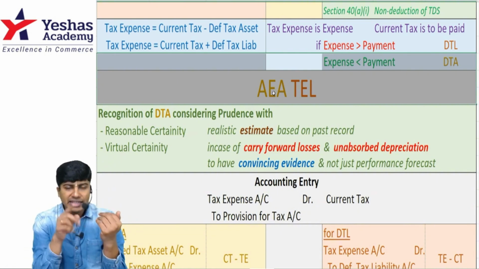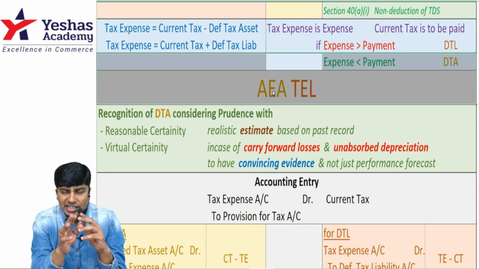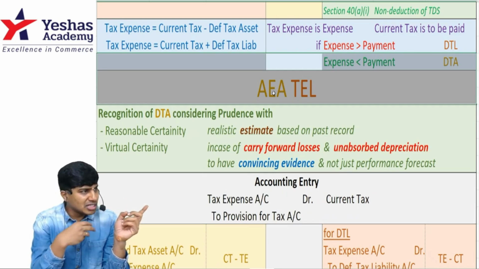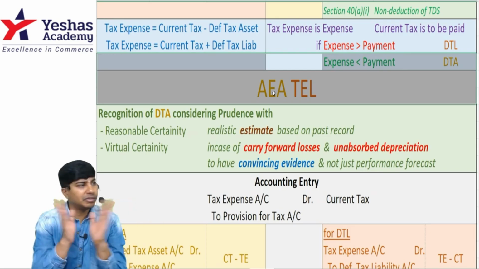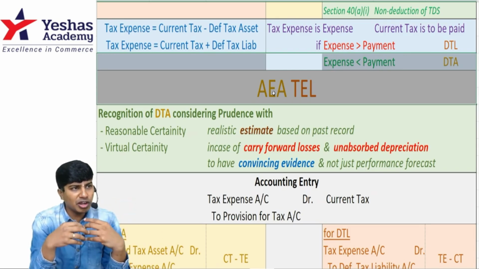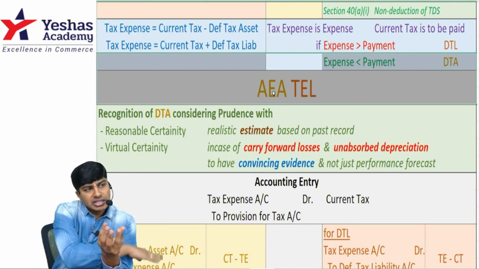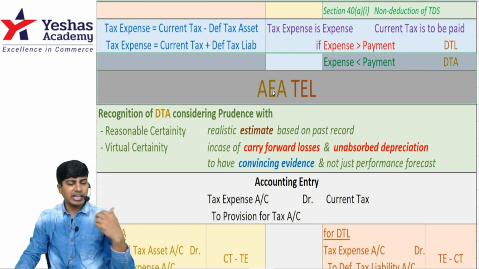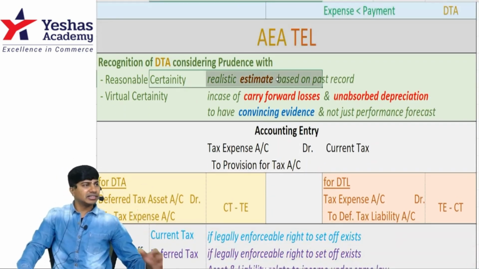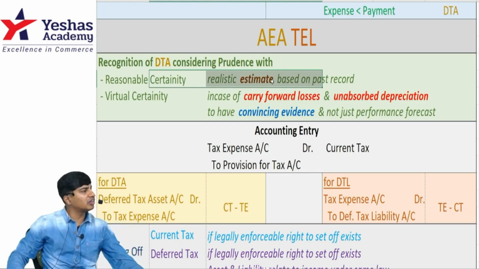Another point to note: in the current year, if you are able to create deferred tax asset, check once whether a deferred tax liability was created last year. If so, instead of creating a deferred tax asset, you reverse the deferred tax liability created in the previous year. And vice versa: if you are able to create a deferred tax liability and a deferred tax asset already exists, you reverse that asset instead. Then there should be reasonable certainty that there will be profit in the future. Only then will you book deferred tax asset. Otherwise, don't book it.